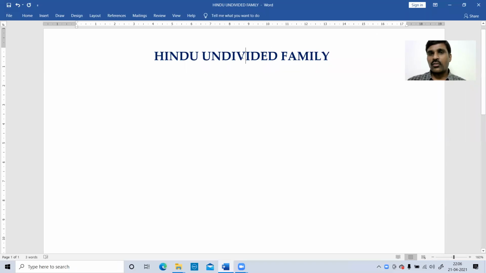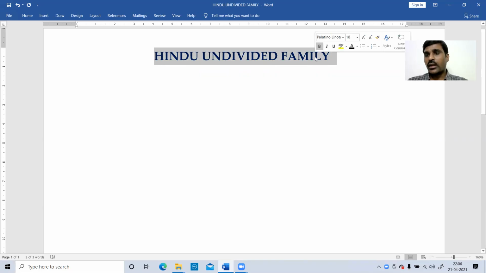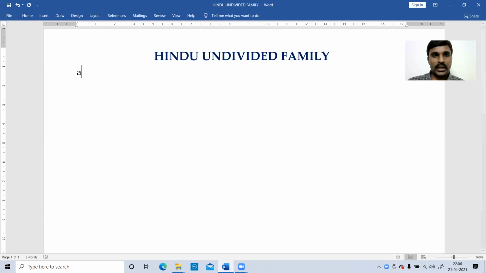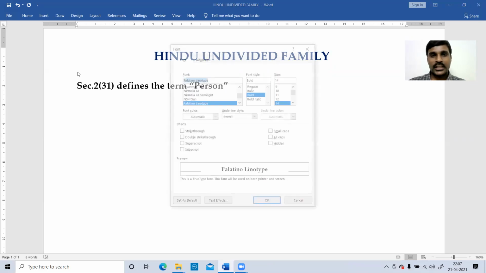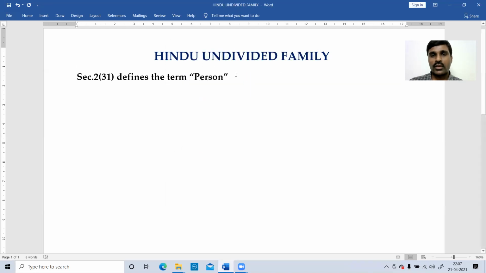Right. So in this lecture, we'll discuss HUF, Hindu Undivided Family. You might have read the basic definition of a person as per Section 2(31), which you might have read in your CA Inter. I'm not going to repeat the basic definitions, but some important topics out of that, I'll be repeating.